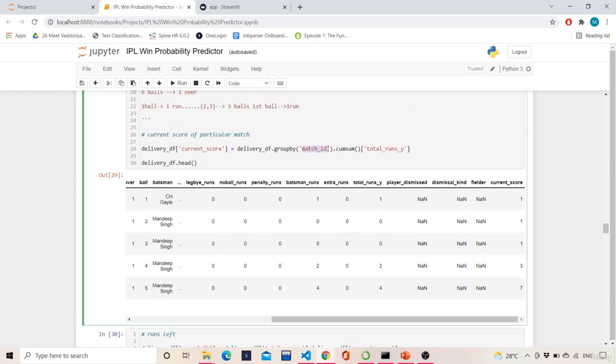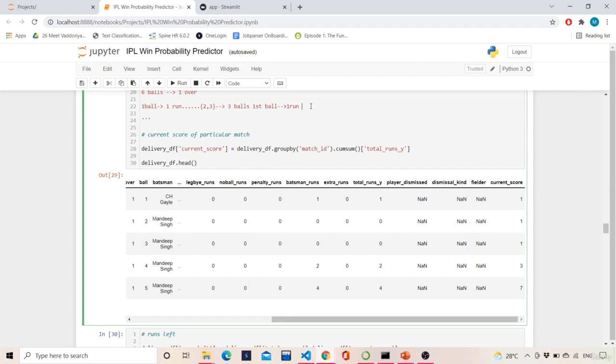Okay, so we group the matches with the help of match ID, and then we find the cumulative sum. As I explained, this is what cumulative sum is with respect to a particular over. Let's say in that over, on the first ball, the batsman took a single. So the total score of the team is 1. Then in the next 2 balls, no runs were scored by the batsman. So the team score is 1 and the balls played are 3. Next, on the 4th ball, the batsman took 2 runs. So the team score became 3 and the balls became 4.